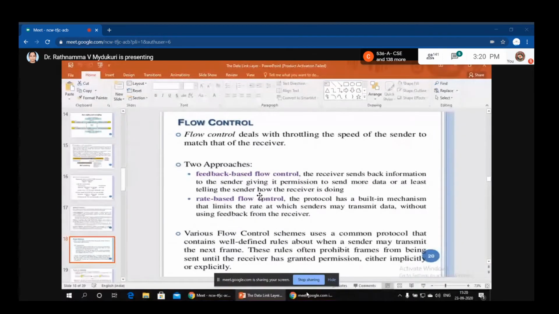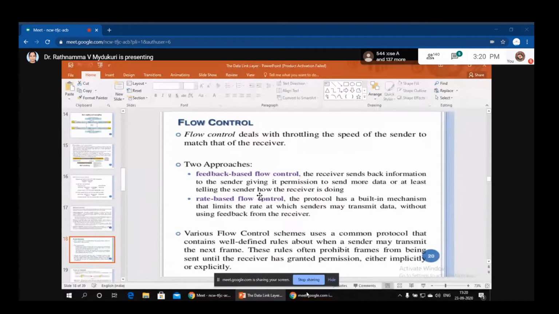And one more is rate based flow control. Suppose the sender is sending the packets within the limit, but the receiver is unable to accept the packets. That means the fault is at the receiver side, so we have to change the processor of the receiver. So these mechanisms we are going to use for controlling the flow of the packets. This is our last service provided by our data link layer, which is called flow control.